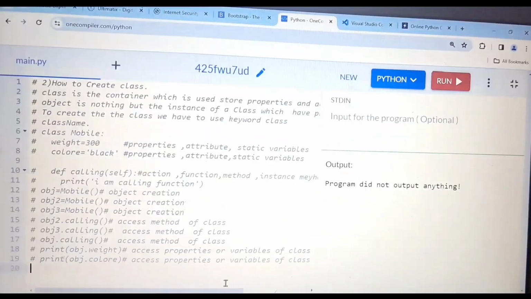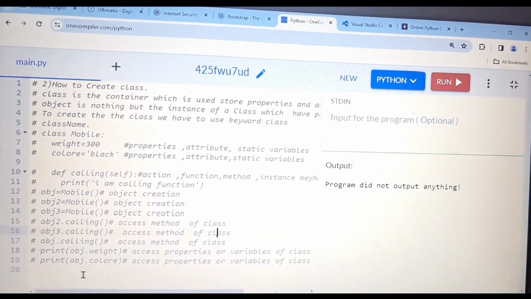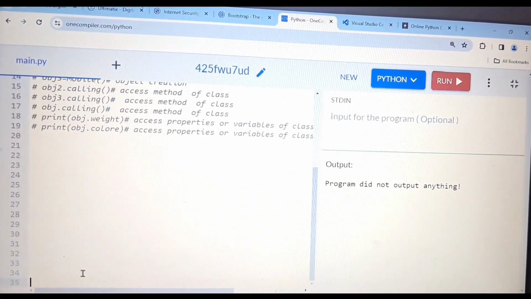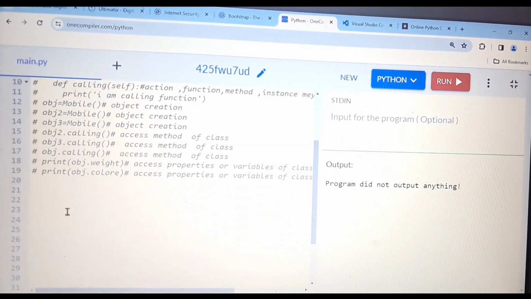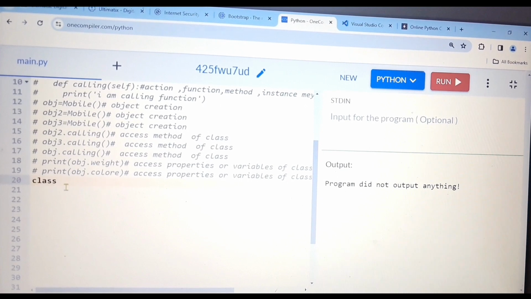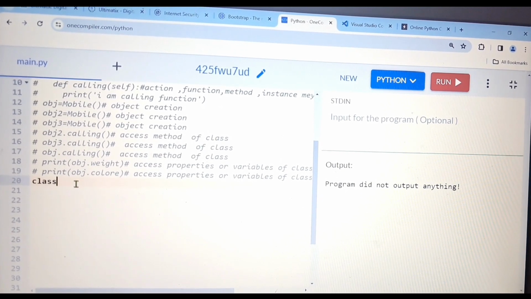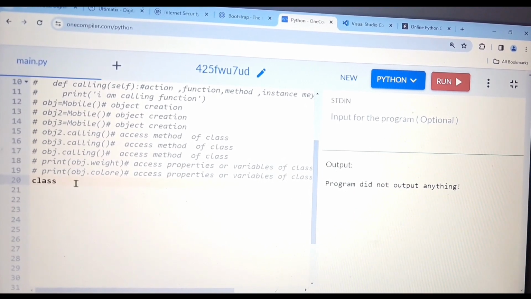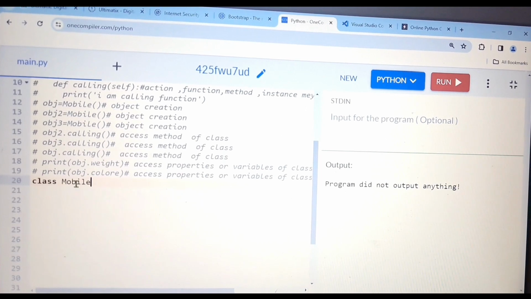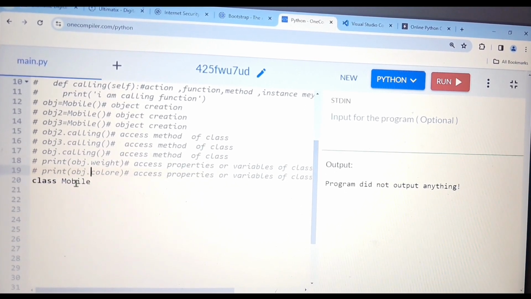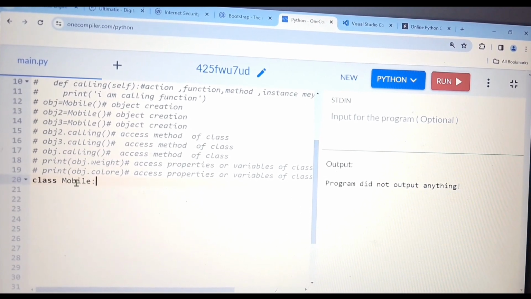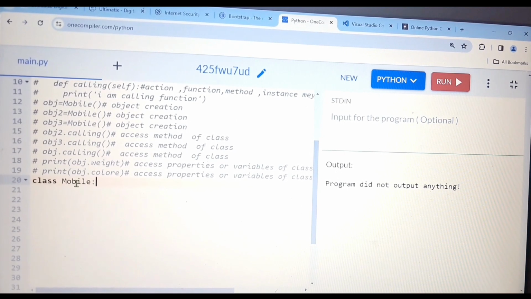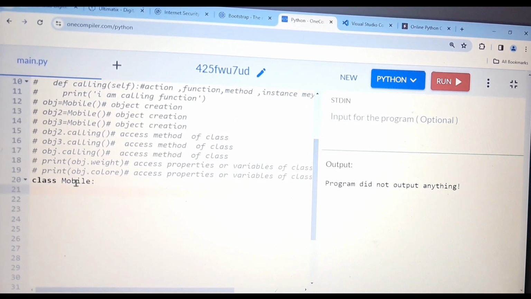Let me open my compiler. So to create the class, first we have to use the class keyword. After that we have to define the name of the class. As I told you, we can give any name whatever we want, so I'm taking mobile only. Then after that we have to use the colon, then enter. This is the syntax to create the class.